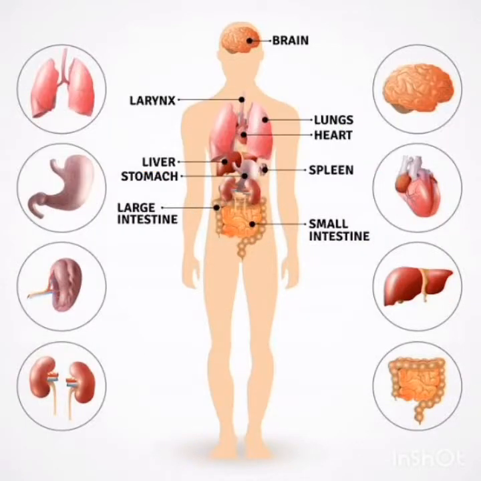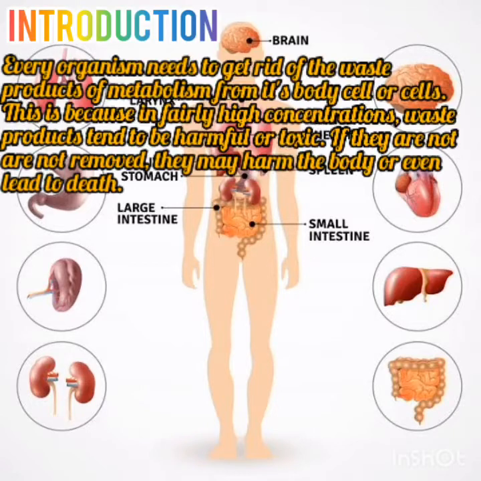So, as we can see on our screen is the diagram of the internal environment of the human body. From the apex you can see the brain, the lungs, the heart, the spleen, the small intestine, the kidney, the liver, the large intestine, the stomach, and every other part. But before we move to this, let's talk about the internal environment of lower organisms.